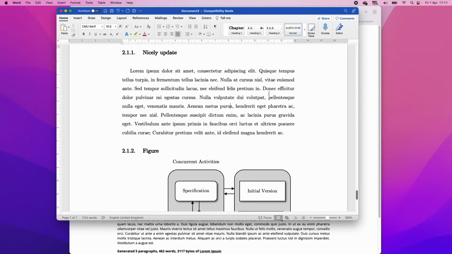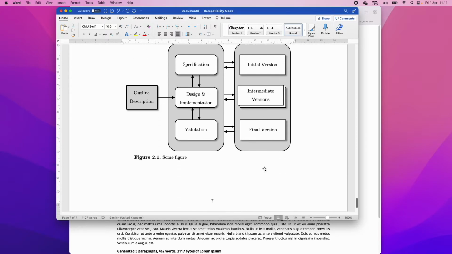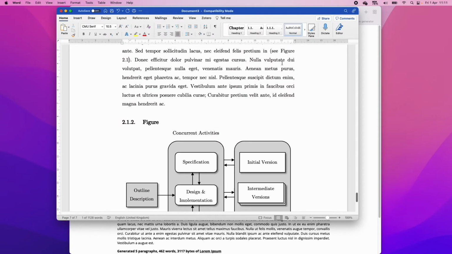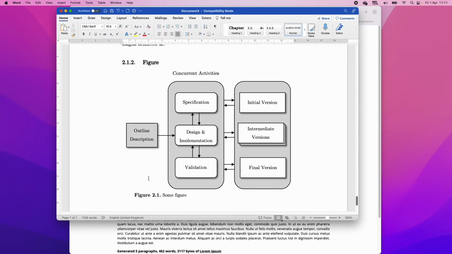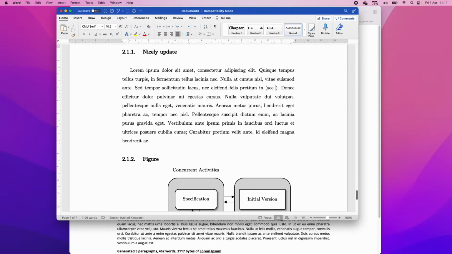Now, you could do something like see figure 2.1, and that would be okay. But with this cross-referencing, we can actually allow people to click on this figure 2.1 text and have them automatically linked to the figure. So let's do that. You'll see what I mean if that didn't make any sense.